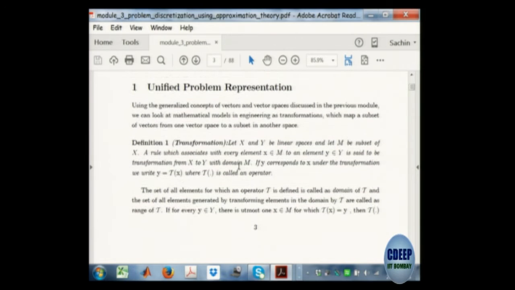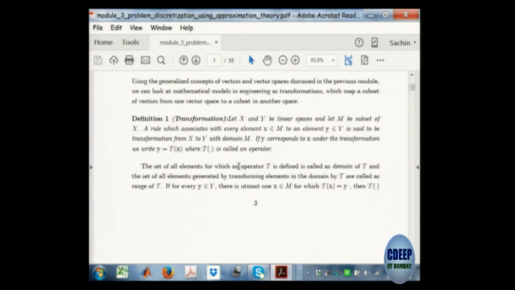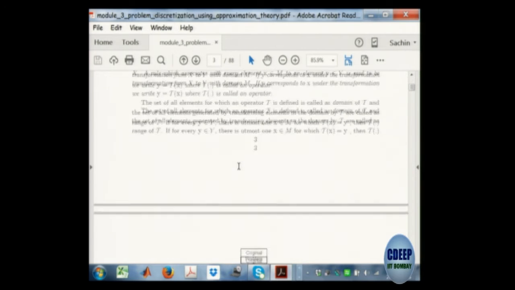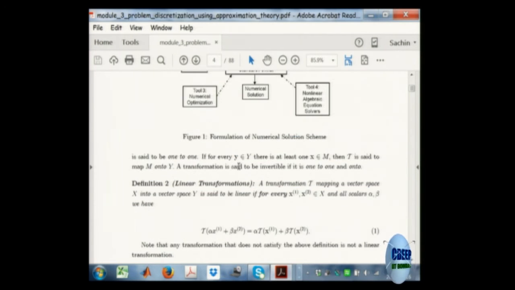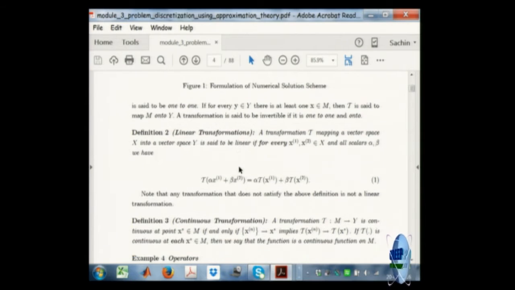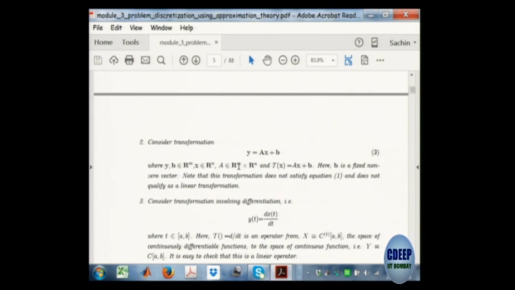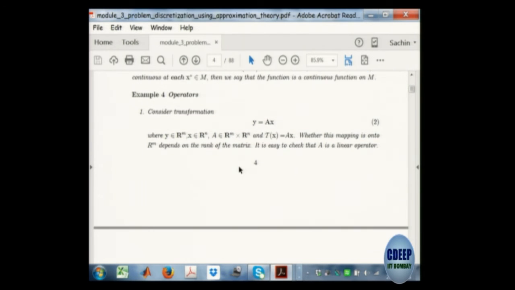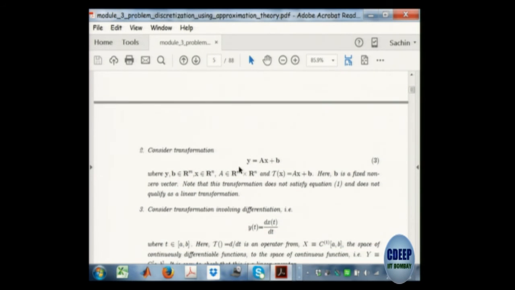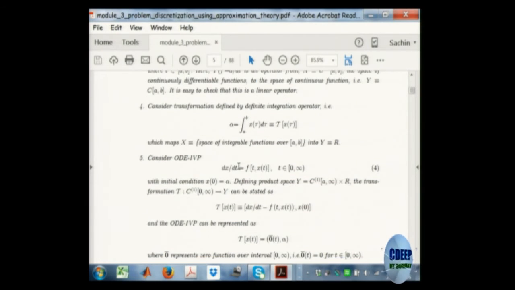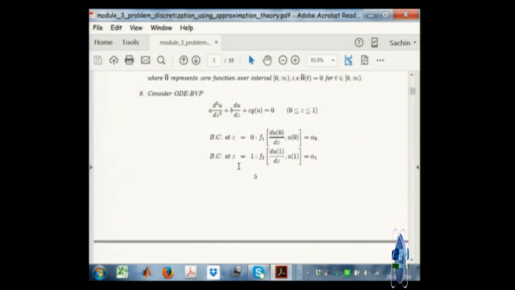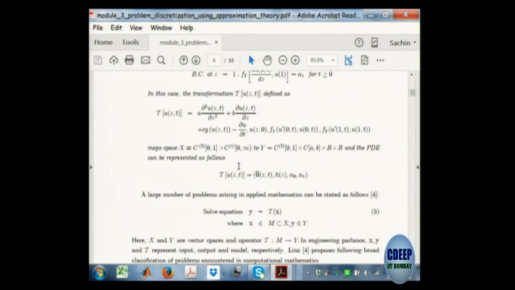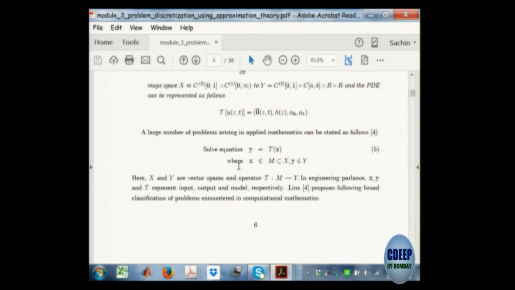Now what I have done here is take all the standard problems, Ax equal to b, solving differential equations, and show that actually there is only one fundamental problem.